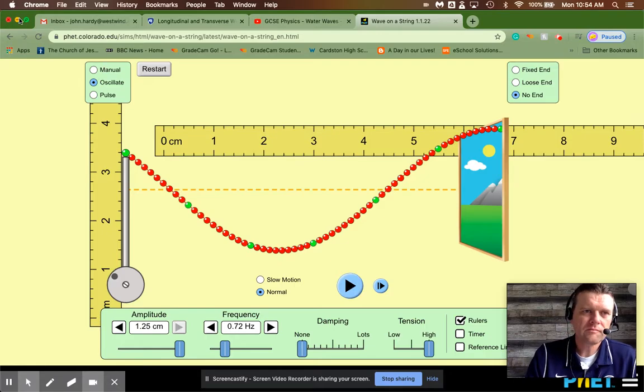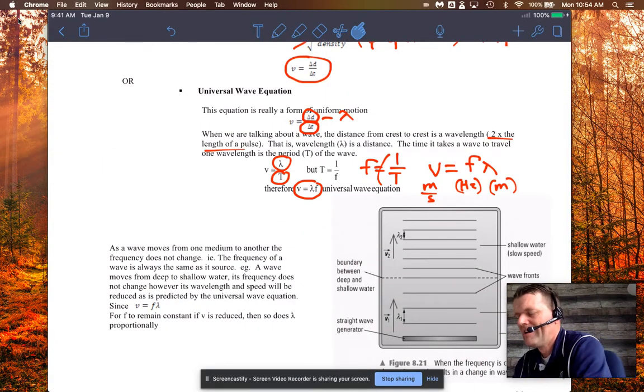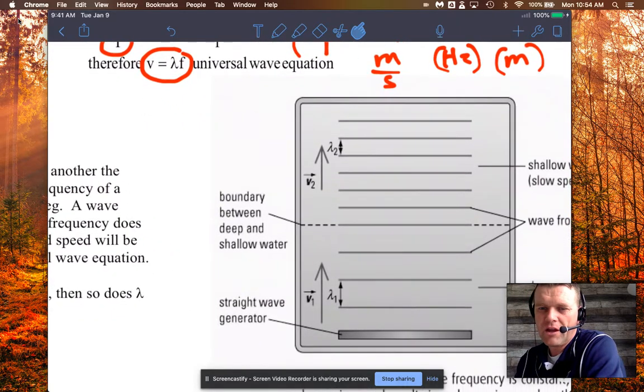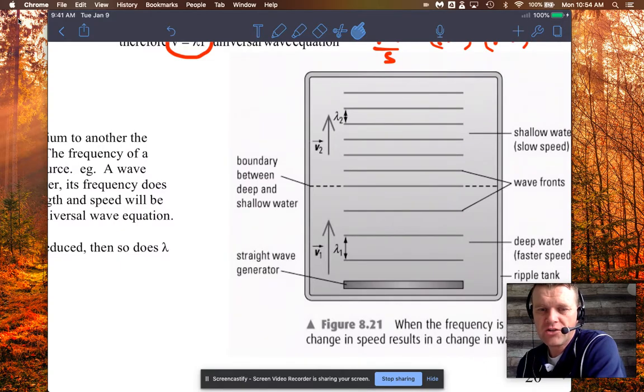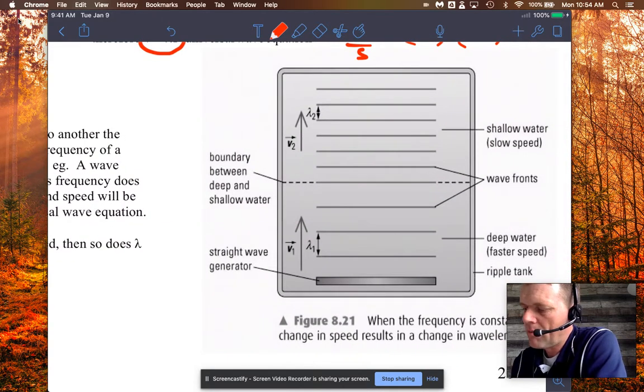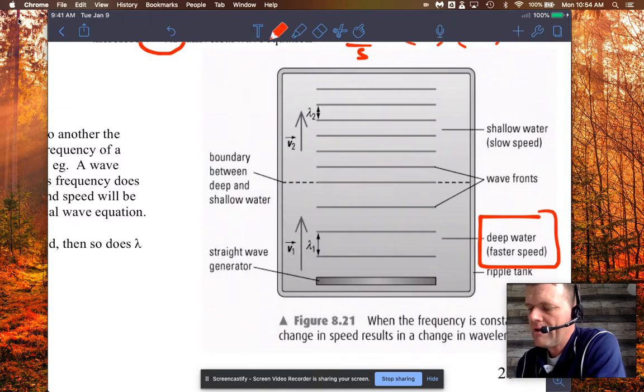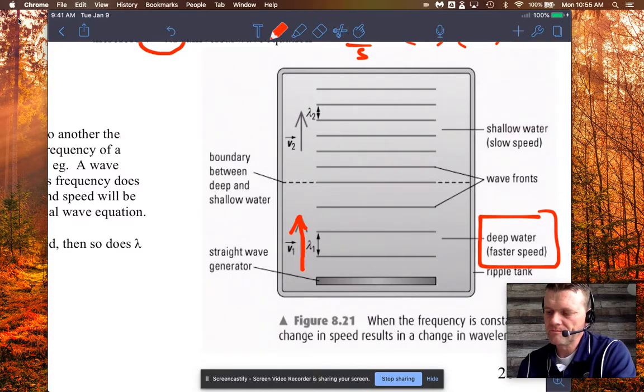The one example I do want to show you is this one here, and this has to do with a water wave and how a water wave changes as you go from deep water to shallow water. What you need to remember is that water travels faster in deep water, and that's what this emphasizes right here. I'll keep these in red so you can follow it. That velocity shows the velocity in water, and the wavelength is from crest to crest.